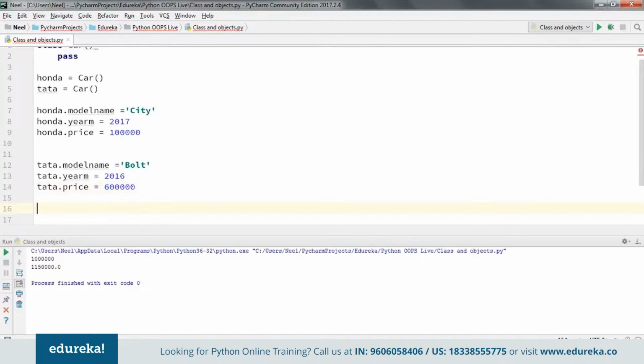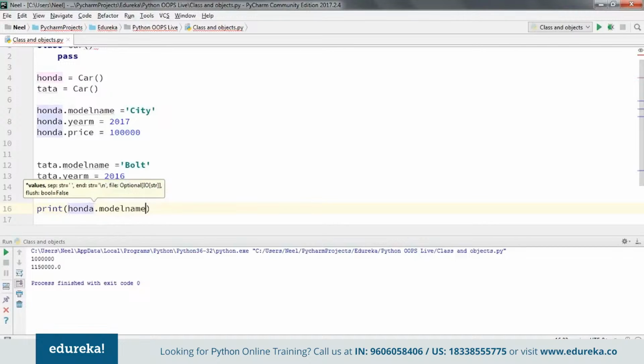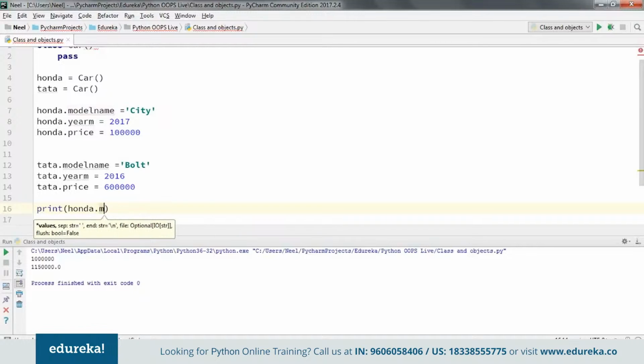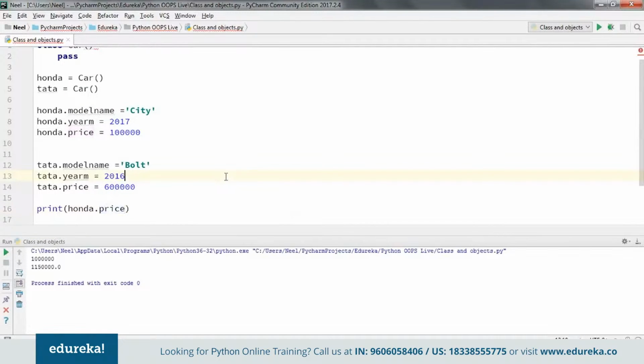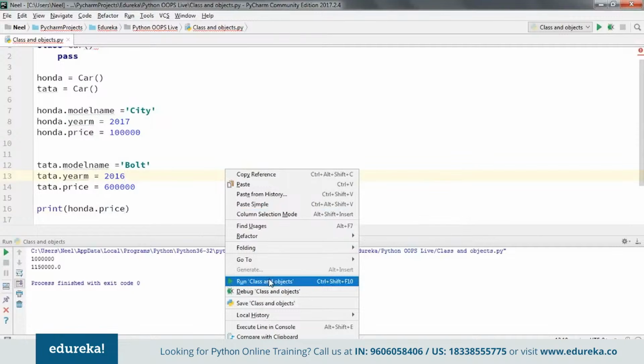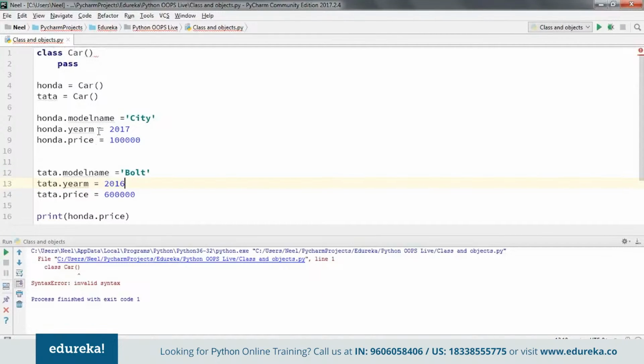Now if I say print Honda dot model name, or let me take the price itself, let's try running this. You see the mistake here? Can anyone guess what the mistake is with respect to the code?